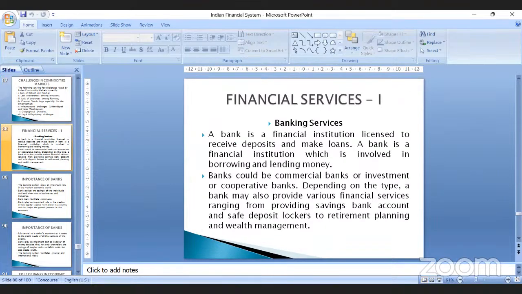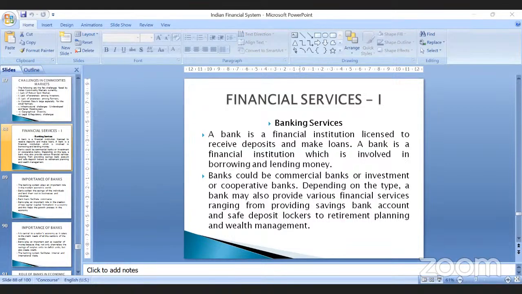Next comes your financial services. See, till now we have learned about financial markets. If you remember, we were learning about the Indian financial system, and in the Indian financial system we have financial markets, financial services, and financial instruments. So we have completed the markets. In markets we have learned about the commodities market, capital markets, money market, foreign exchange markets, and the derivatives market.